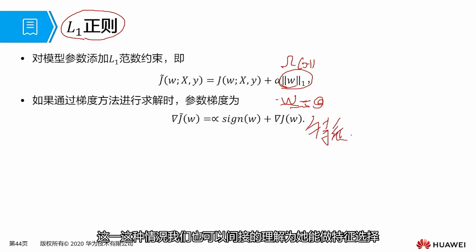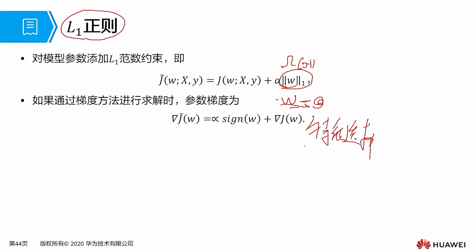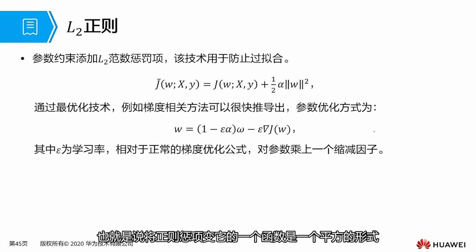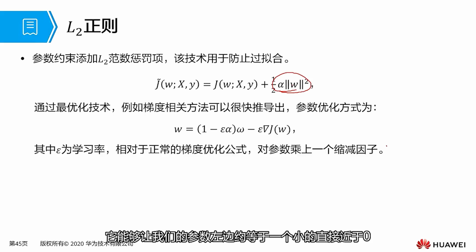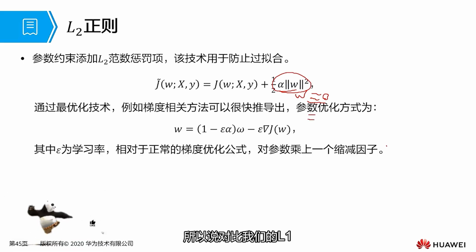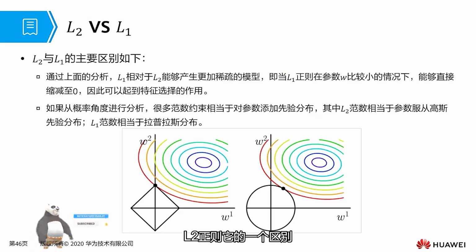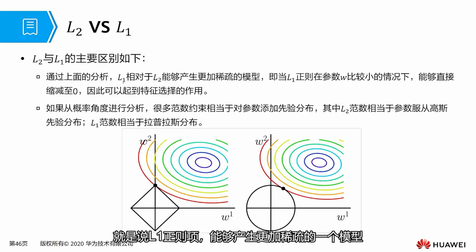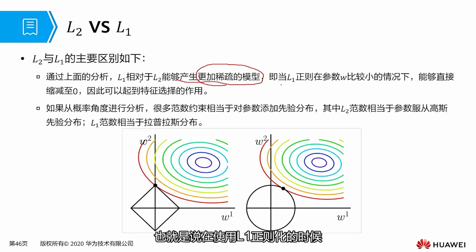Another regularization method is to transform our regularization term into a quadratic form. In this quadratic form, it allows our parameters to gradually approach a small value, close to zero. But it cannot make our parameters equal to zero. So the difference between L1 and L2 regularization is that the L1 regularization term can generate a sparser model. In other words, when using L1 regularization, we can directly shrink the parameters to zero, which also serves as feature selection. This is what we just mentioned, why they can do feature selection.